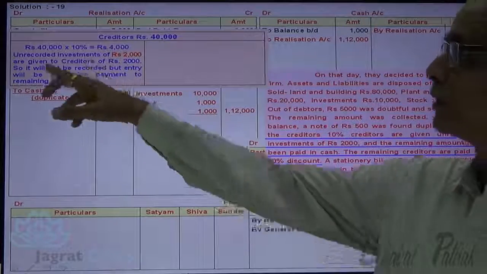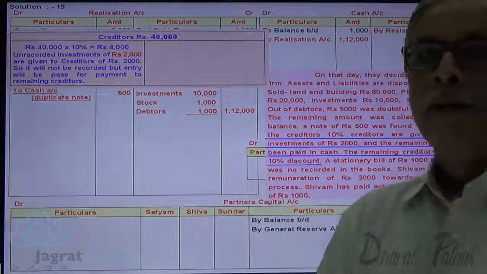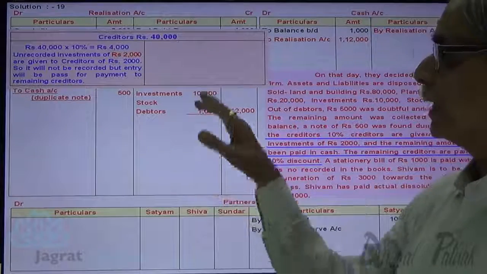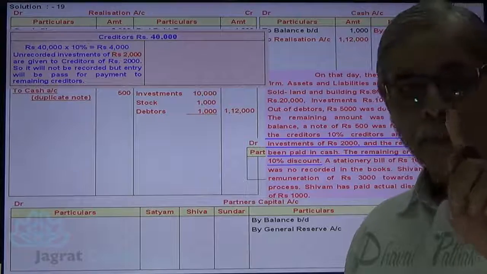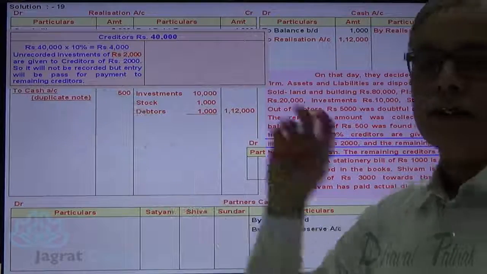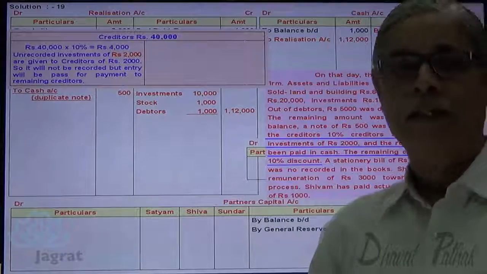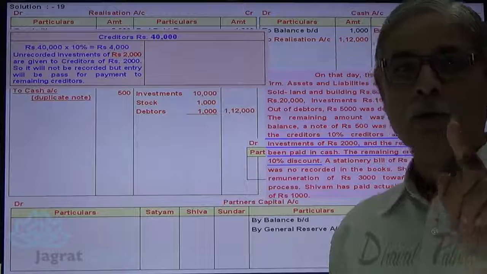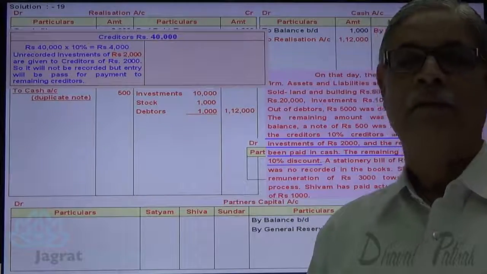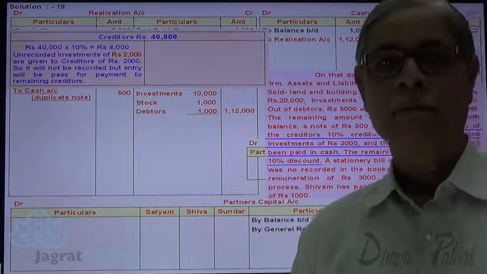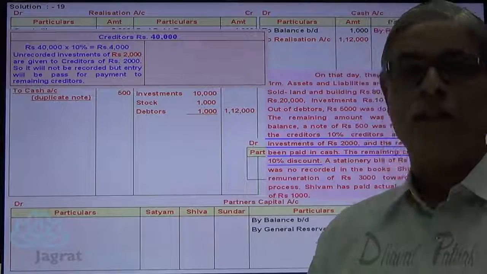Unrecorded investment of 2,000 is given to the creditors. Now see, this is my realization account. Payment to creditors is debited to realization account, and realization of asset is credited to realization account. So out of creditors of 4,000, creditors of 2,000 are given investment. So what has happened? Liability of 2,000 is paid and the investment realized 2,000.